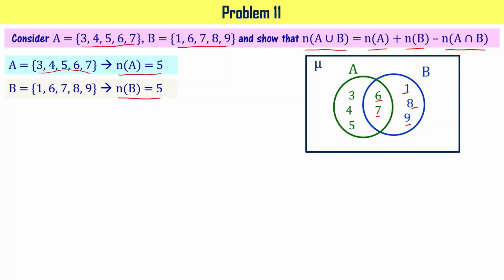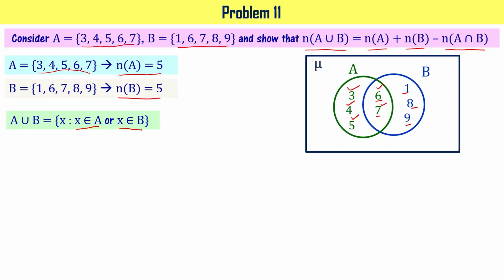Now let's write A union B. A union B says that it has to be X belongs to A or X belongs to B. X belonging to A are going to be 3, 4, 5, 6, and 7, right?